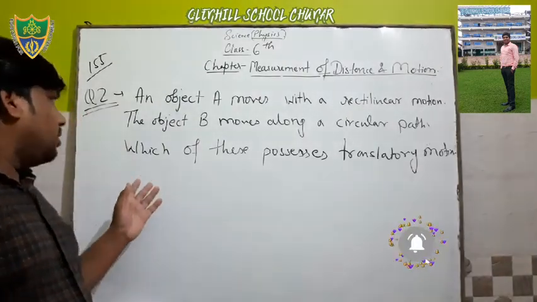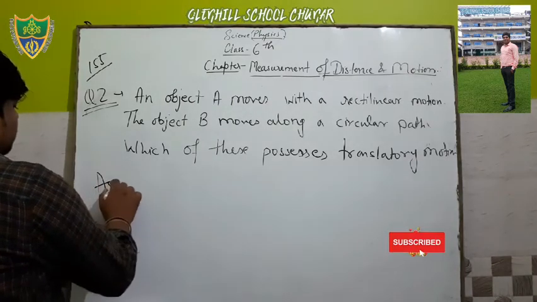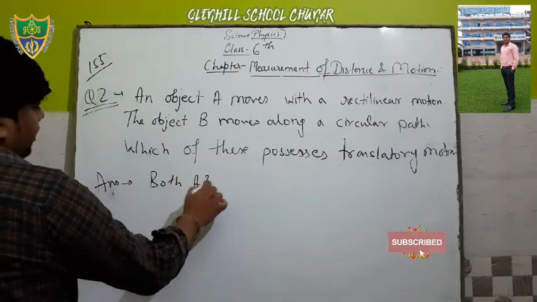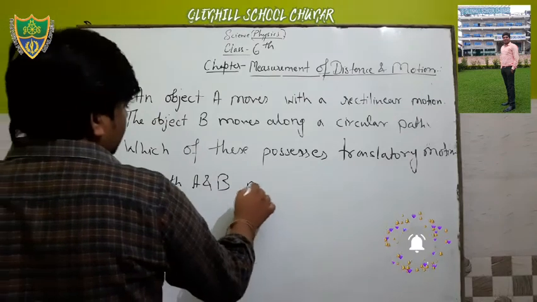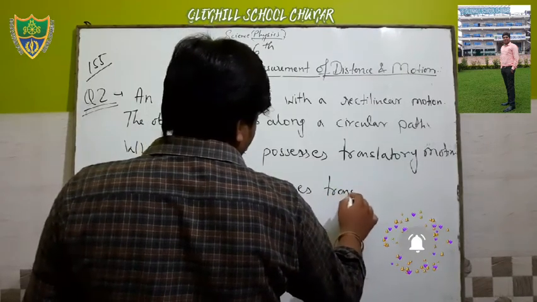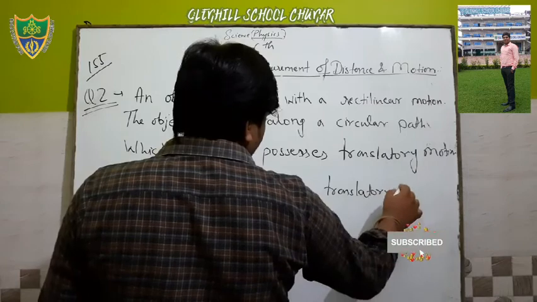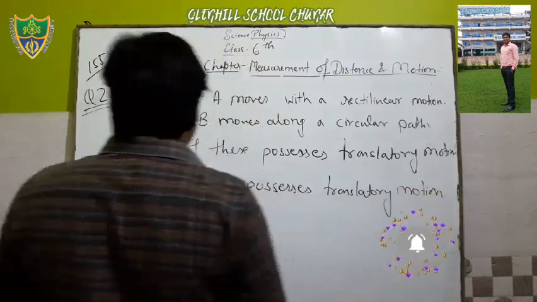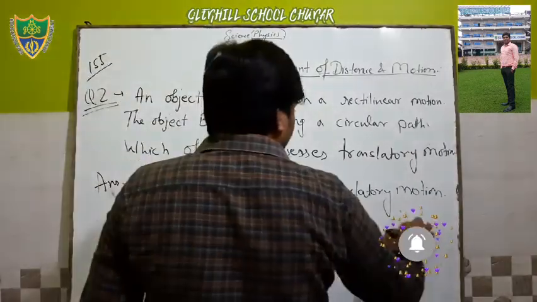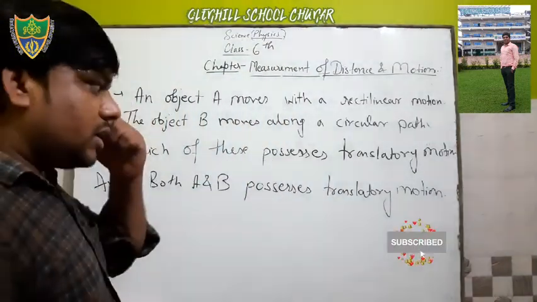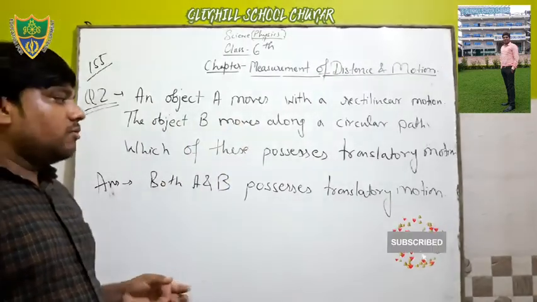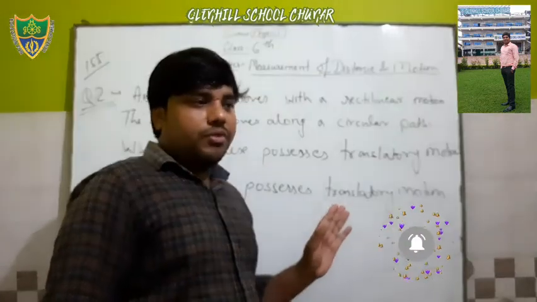So the answer to this question is: both A and B possess translatory motion, because rectilinear and circular are both types of translatory motion. Clear to all of you? Okay.